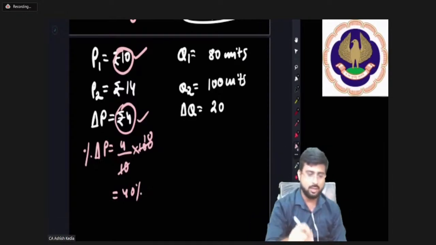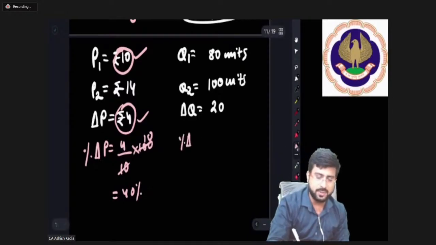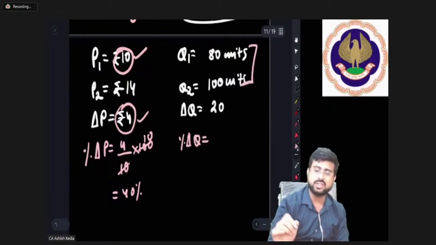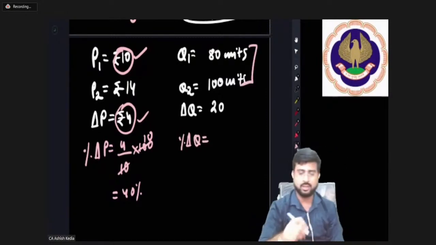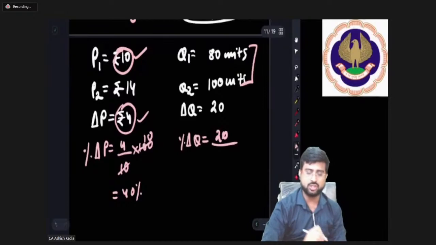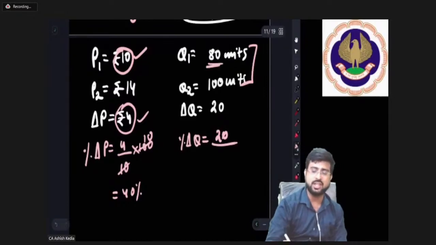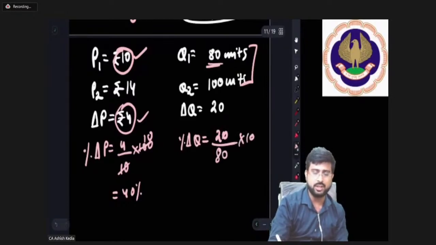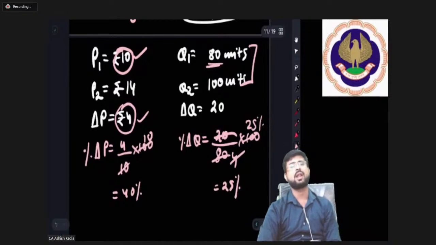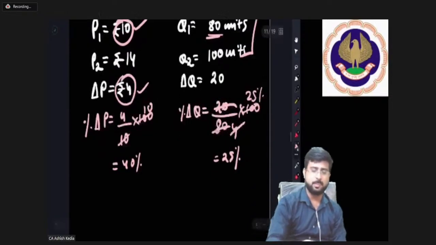Now the next question is, what is the percentage change in quantity? It has increased by 20 units, friends. And what was the original quantity? It was 80 units, into 100. So if you solve it, friends, it's 25%.